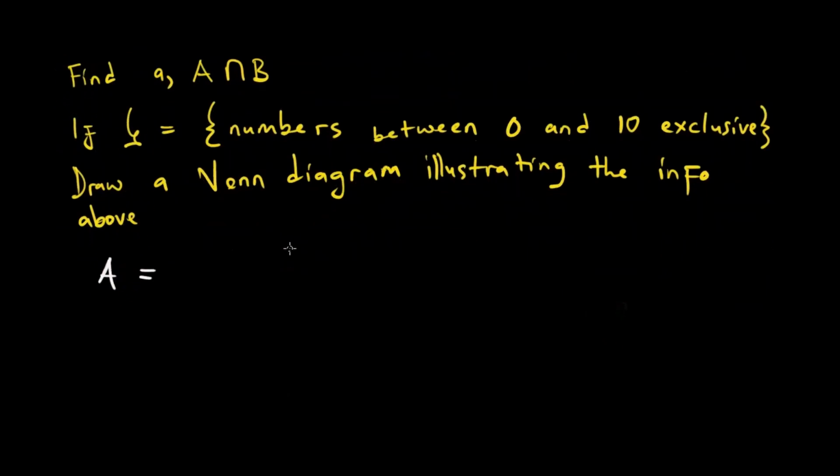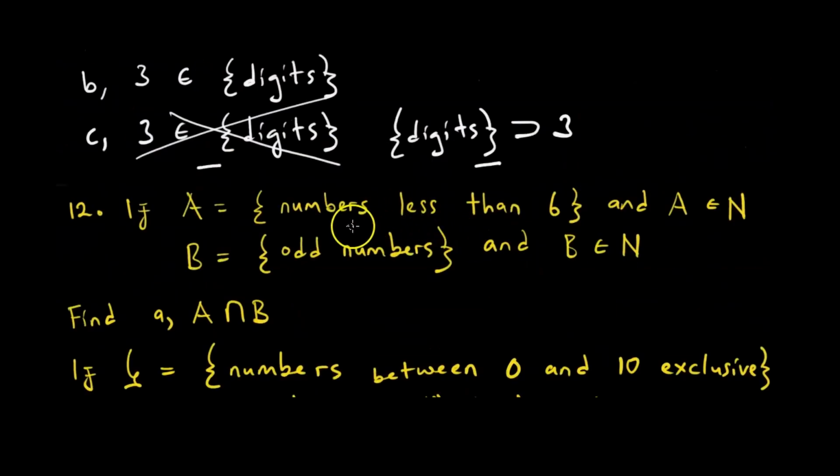In listing out A, we are told that A is a number which is less than 6. But it is stated that A should be an element of natural numbers. What this tells us about A is, firstly, A is going to be a whole number, because natural counting numbers are all whole numbers.